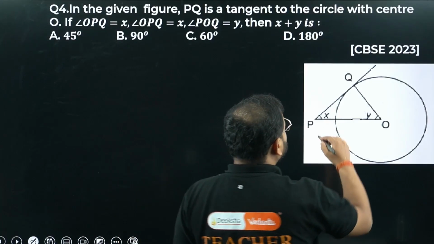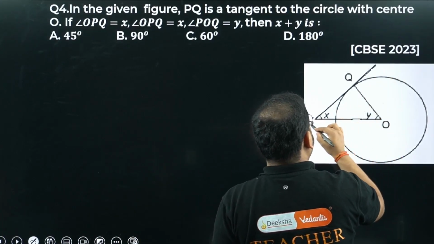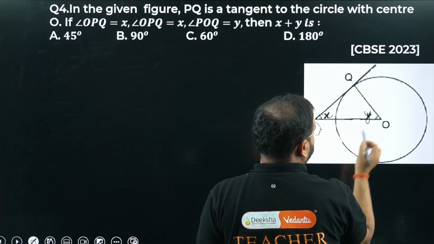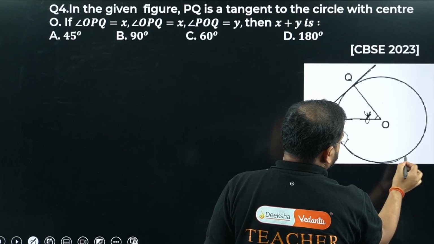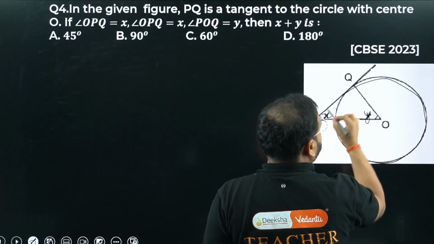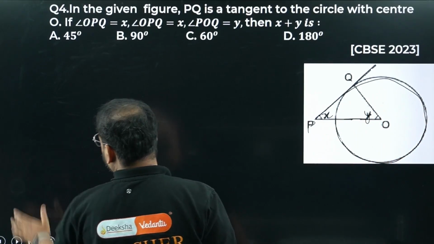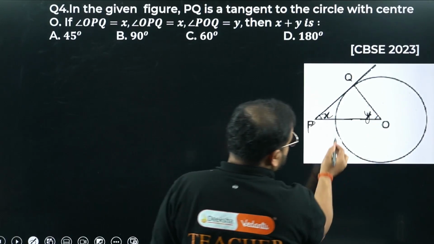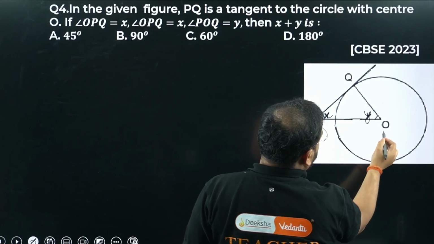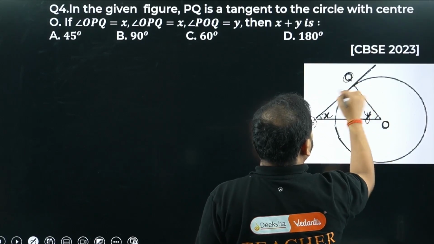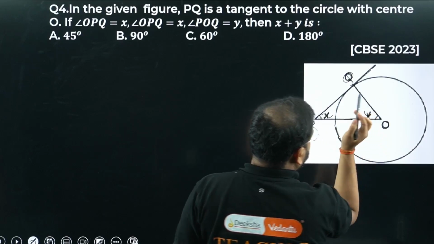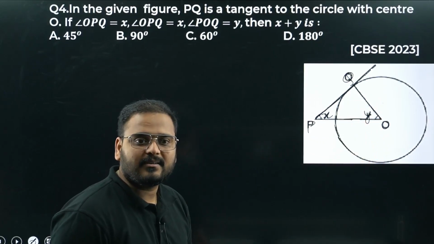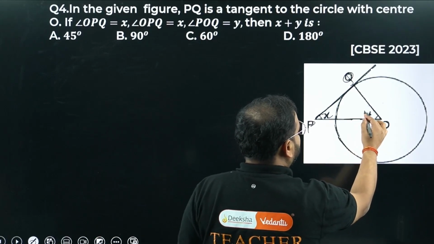Okay. The figure is not clear, so I'll draw this figure once. This is P. This is X. This is Y. Please check. This is a circle. It doesn't look like a circle, sir. Okay, I'll not draw the circle. That is already there for you. Have a look. So this is a circle, right? And point O, point Q is here. Okay, and a line like this. Please check. Clear now? Better, right? Not clear but better, sir.